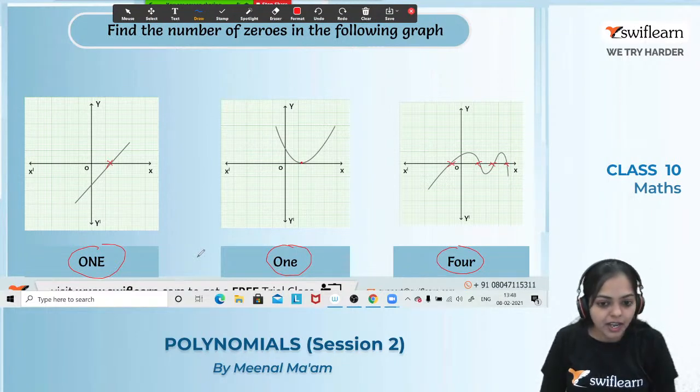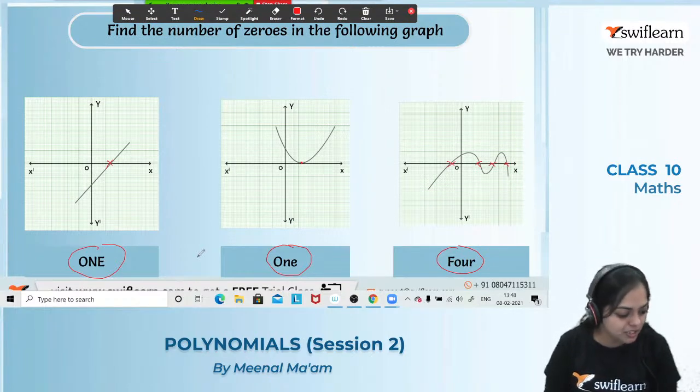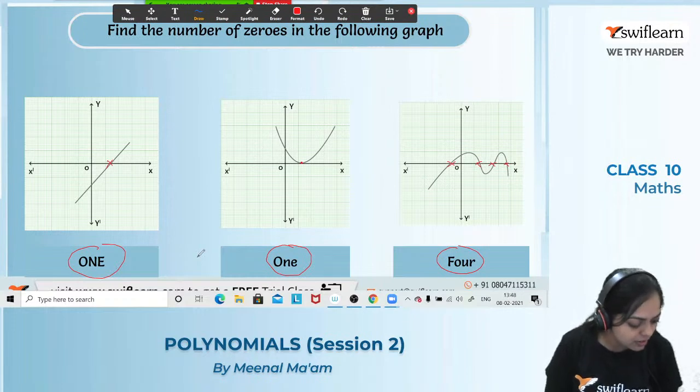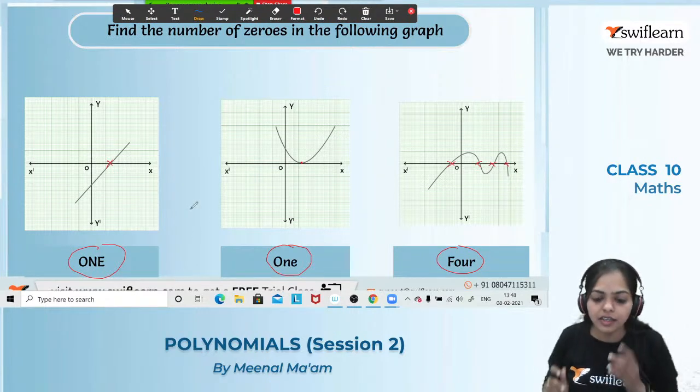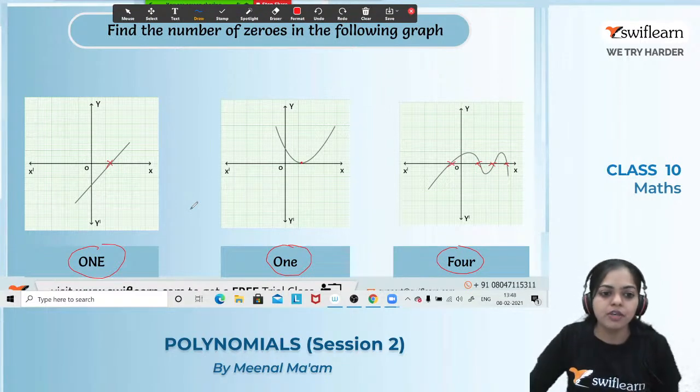Got it, everyone? Any doubt till here? Anyone with any small or big doubt? Let me just check in the comment section. Okay, so here we learned how we can tell the number of zeros by looking at the graph. So the number of zeros will be equal to the number of points at which the graph intersects the x-axis. Got it?